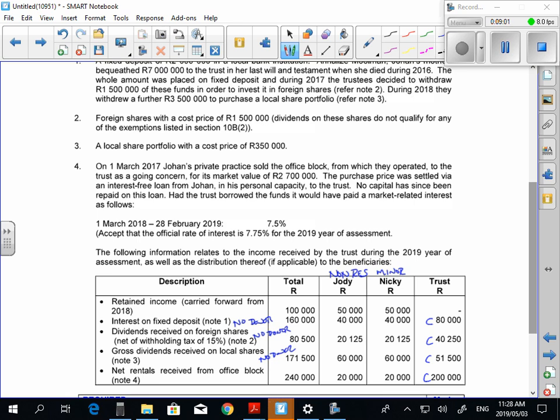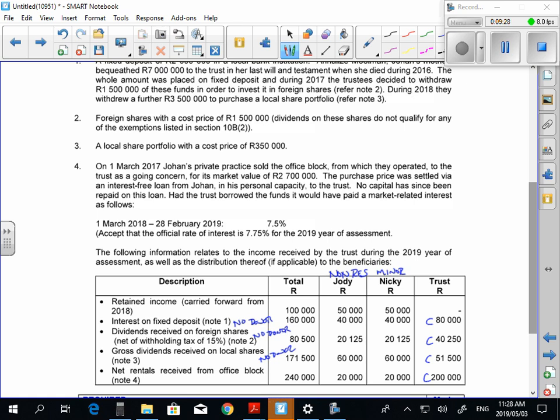It carries on. It says foreign shares with a cost price of 1.5 million. Dividends on these shares do not qualify for any of the exemptions listed in section 10b2. Okay, so for the foreign shares, guys, none of it is more than 10% owned in the company, so you don't get a full exemption of it. Are you guys comfortable with that? Then, guys, it says a local share portfolio at the cost of 350.